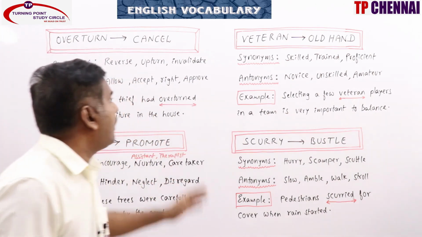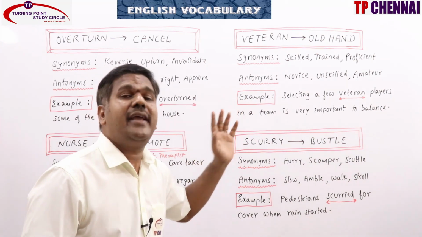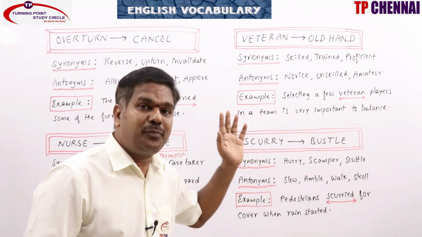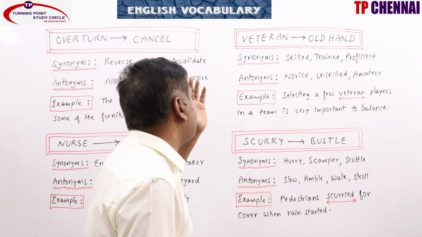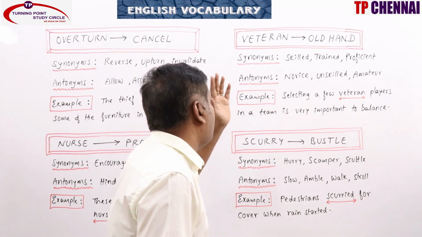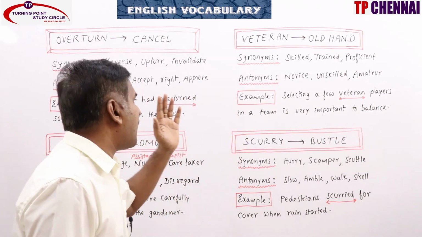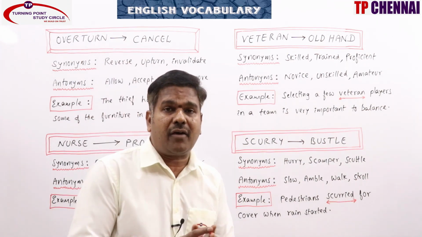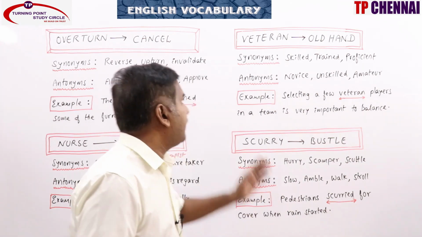Veteran, old hand. What is the old hand? Experienced. A person who has had vast experience in a particular field or activity is what we call a veteran. We do have one more meaning: a member of the armed forces is also called a veteran.